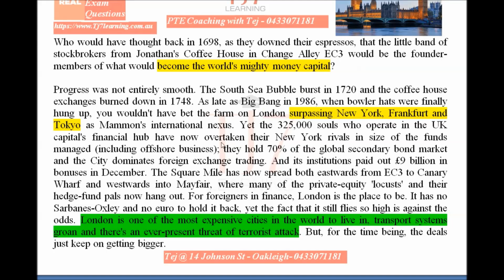Remember, in PTE, not necessarily in the summary you use your own wording. You can if you want, but that's not going to add significantly to your score. The main thing is how you link different ideas. They must be cohesive. There should be no grammatical error, and if you can achieve that, you definitely get what you want. So this is the first part.